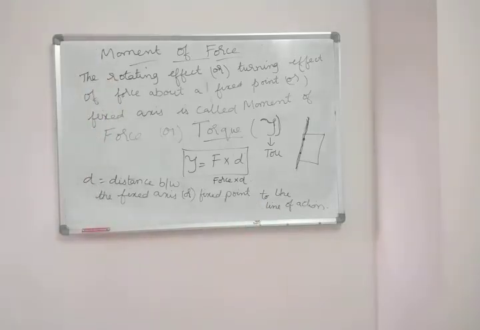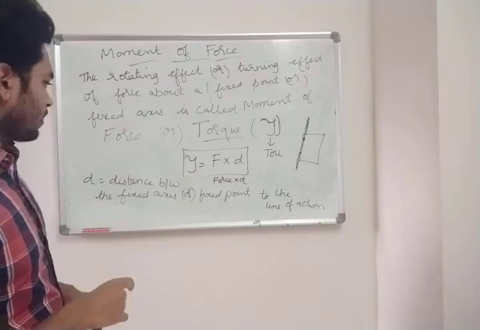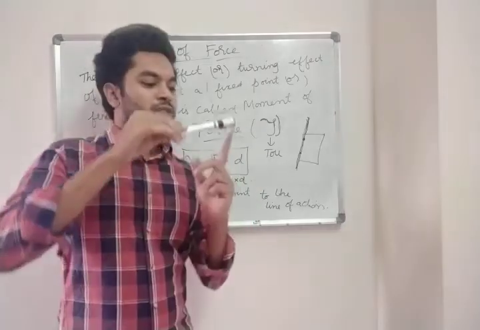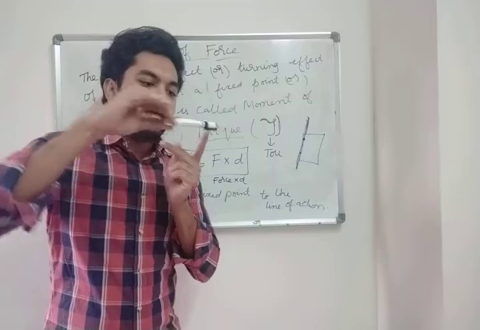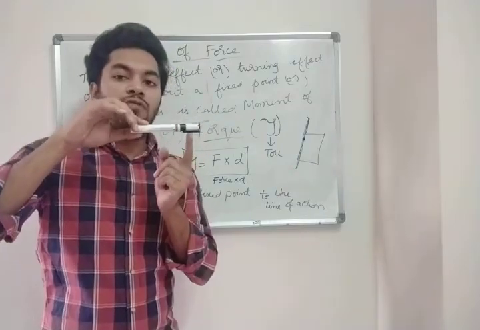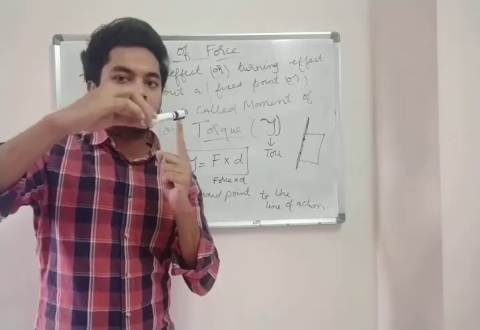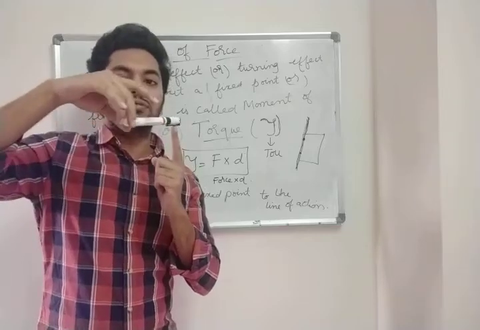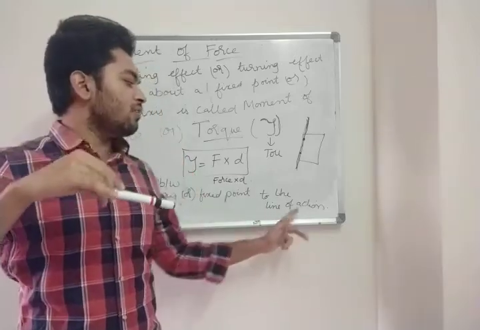Now what does line of action mean? You are applying force, right? You are applying force with this wrench. This is your nut, this is your wrench, you are turning it. So this line through which you are applying force is called line of action.